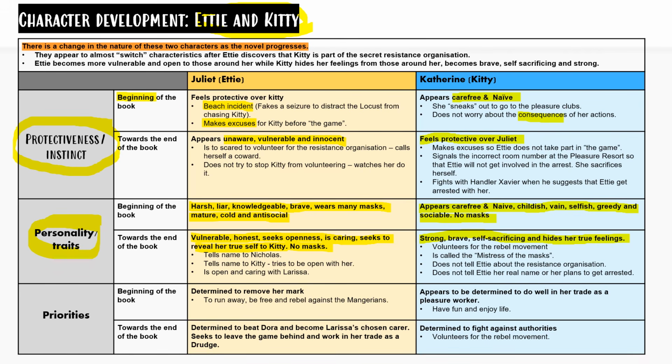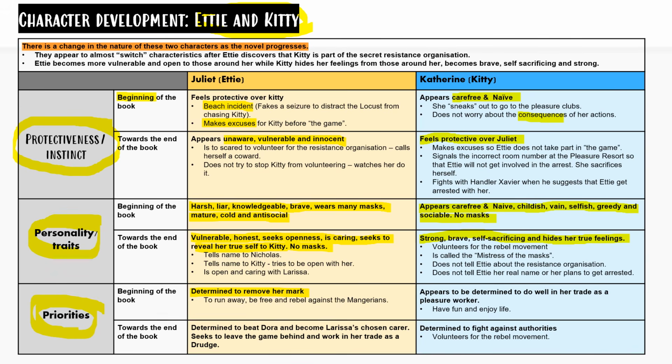If we consider priorities, in the beginning of the book, Edyth is determined to remove her mark, to run away, be free, and rebel against the Mangarians, whereas Kitty appears to be determined to do well in her trade as a pleasure worker, have fun, and enjoy her life.